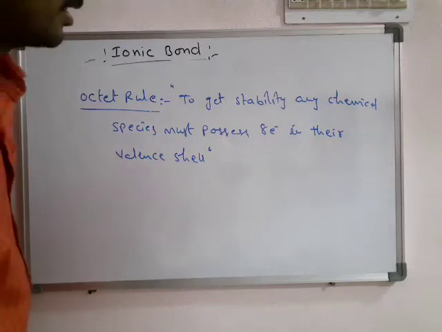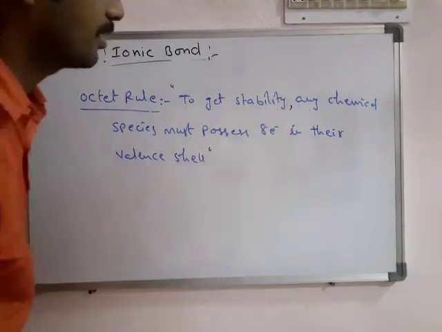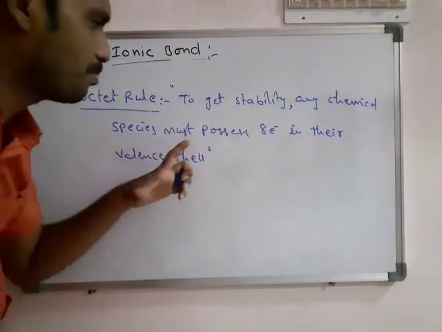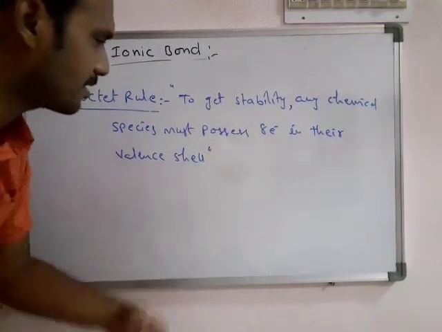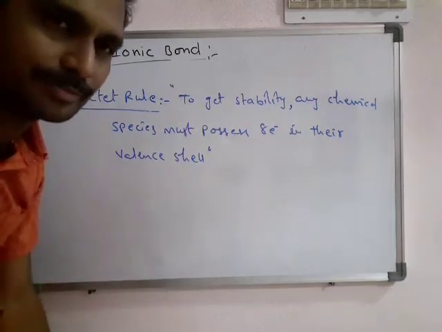To get stability, any chemical species must have 8 electrons in its valency shell; then only they become stable.